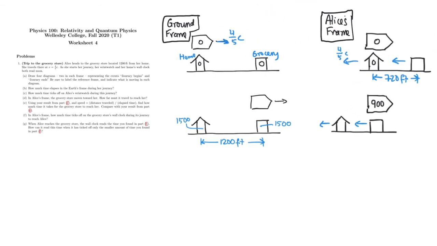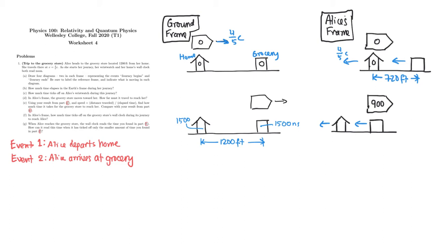The basic idea is the following. We have a diagram here showing, in the ground frame, a home and a grocery store, and Alice is flying from home towards the grocery store at 4/5 c. The grocery store is 1,200 feet away, and what we find is if you're moving at 4/5 c and you have to travel 1,200 feet, then that will take 1,500 nanoseconds, okay? So let's define two events. The first event is Alice departs her home, and the second is that Alice arrives at the grocery store. Well, we can ask in the ground frame, what is the space interval between these events?